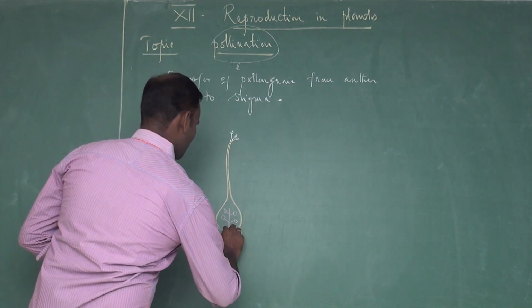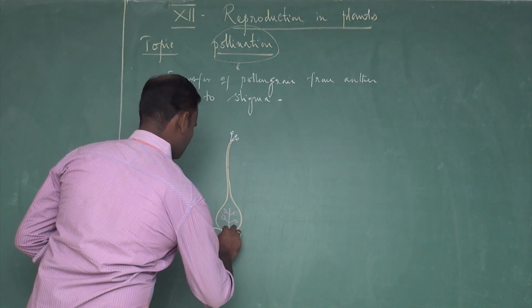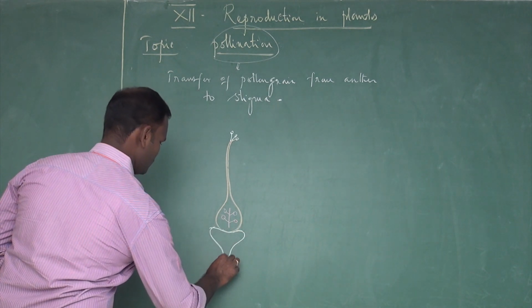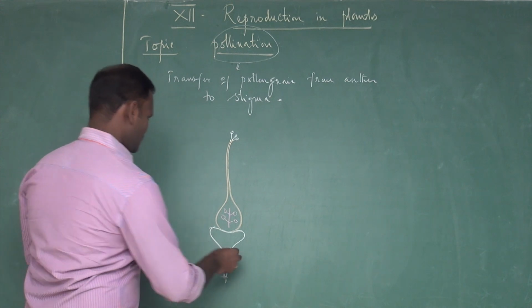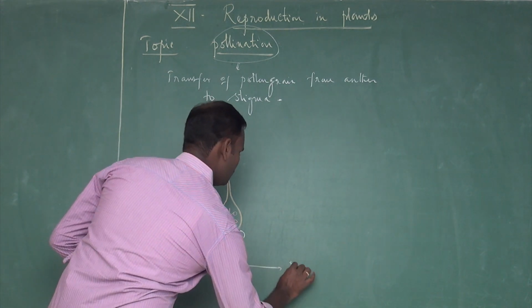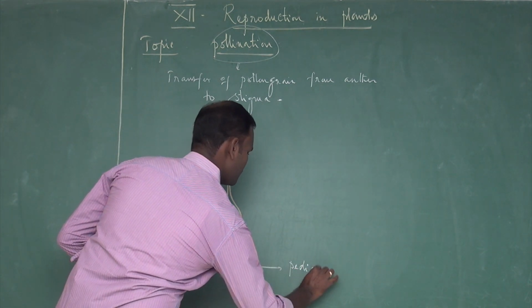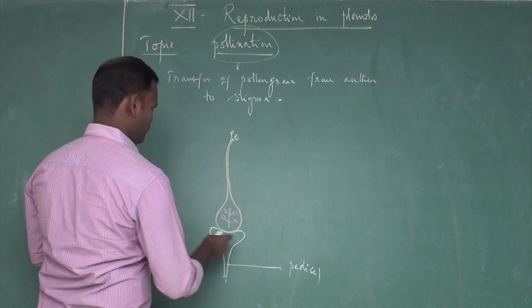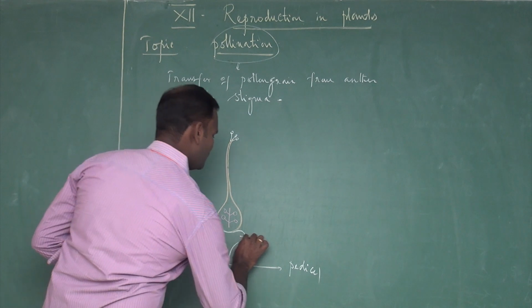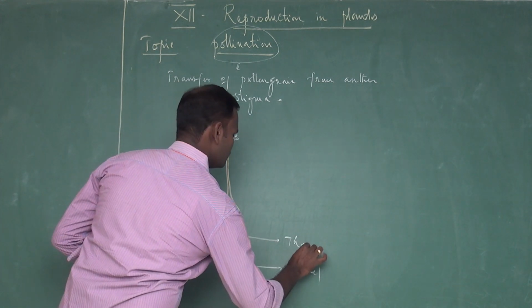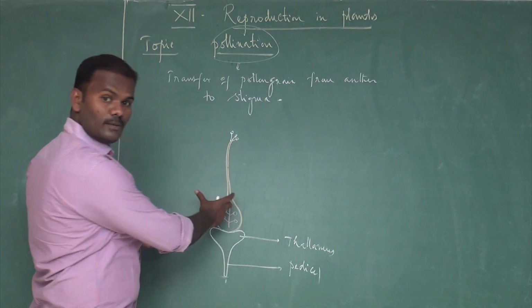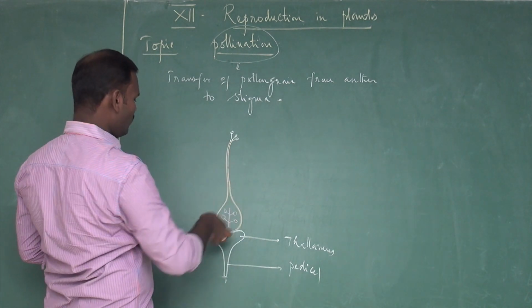The first whorl of the flower: the stalk of the flower is called pedicel, and the upper cup-shaped part of the pedicel is called thalamus. The thalamus bears these four whorls of the flower.